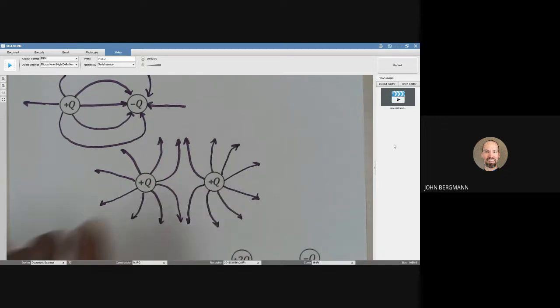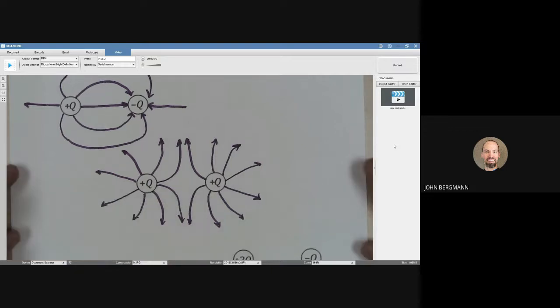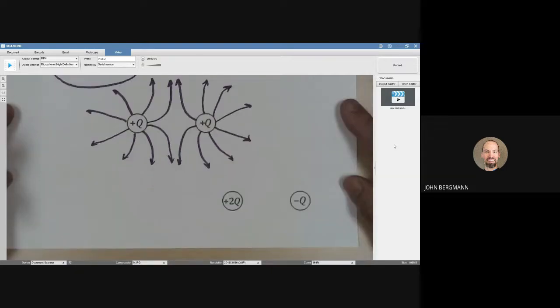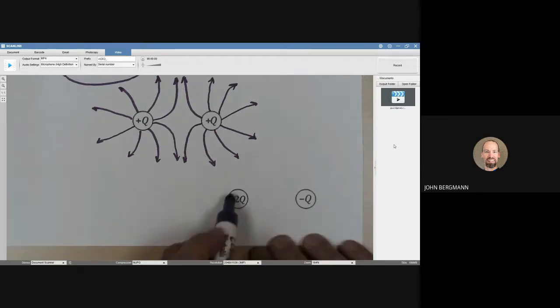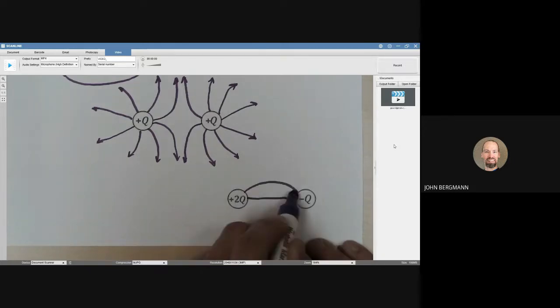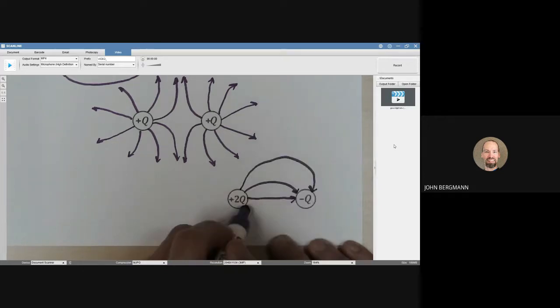These electric field lines never tangle, they never cross each other. Let's finish with this one. This one has twice as much positive charge as this one has negative charge. So for every one that lands on the Q1, we're going to end up with some that don't.